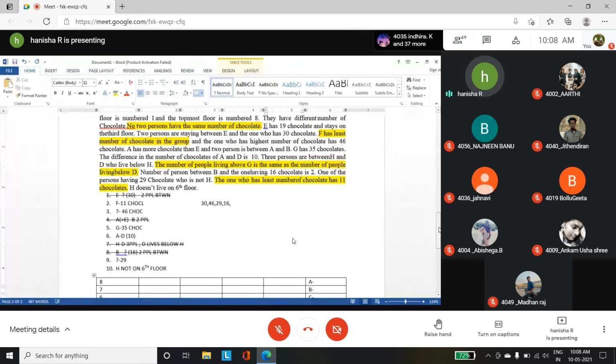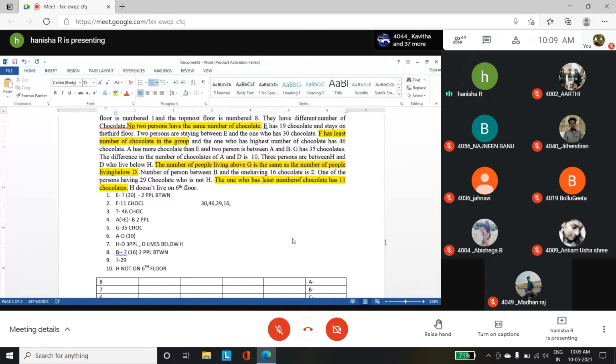2 persons are staying between E and the one who has 30 chocolates. So this is the rule I have written here. That is one clue. Next, F has the least number of chocolates in the group. That is the clue. F has the least number of chocolates.